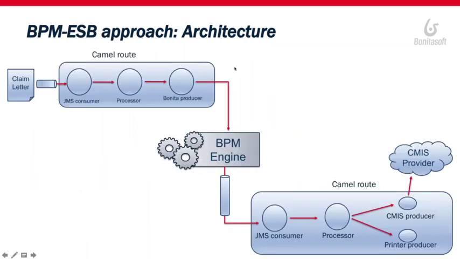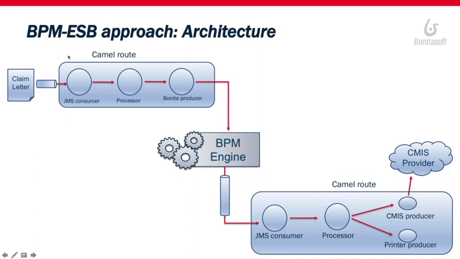So let's take a look at what the architecture looks like when we mix a BPM and ESB solution. At the beginning, we still have a claim letter. Assuming that we have a scanner that can digitalize this claim letter, we will be able to push it automatically to a JMS queue.